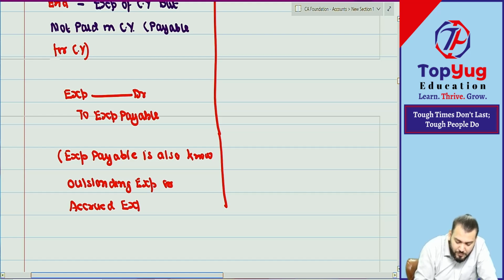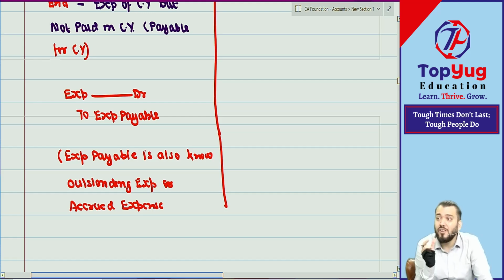This expense has been accrued for the current year but not yet paid. Because we are using the accrual concept, we say it this way. So better terminology is accrued expense. Outstanding expense is not the correct terminology, but we use it, so it is used. Better terminology is either expense payable or accrued expense, but we can use outstanding expense from the examination point of view. Understood?